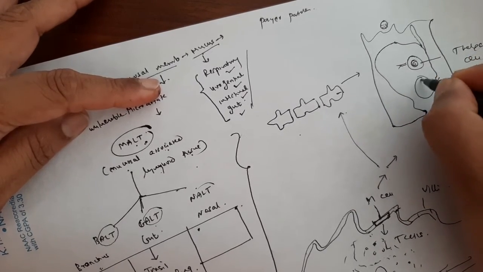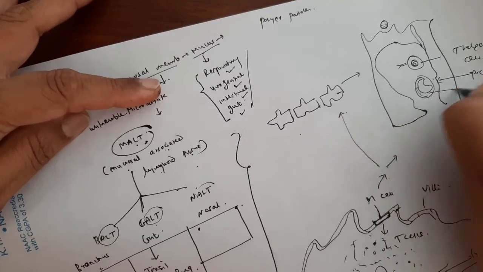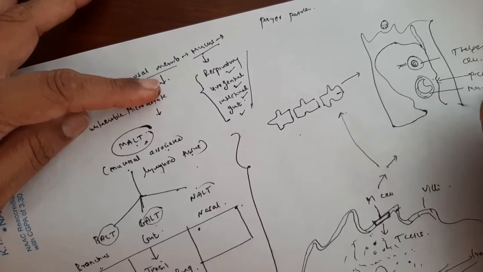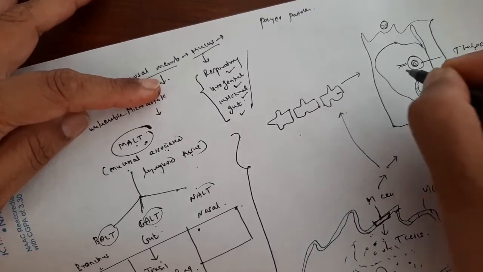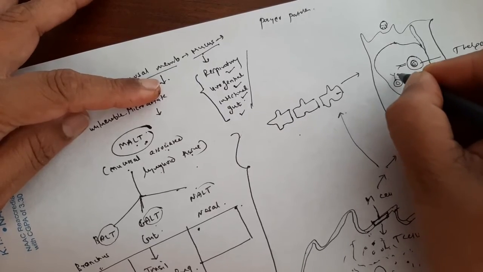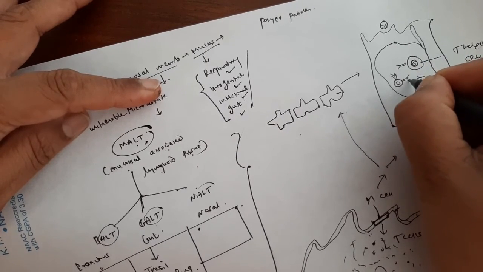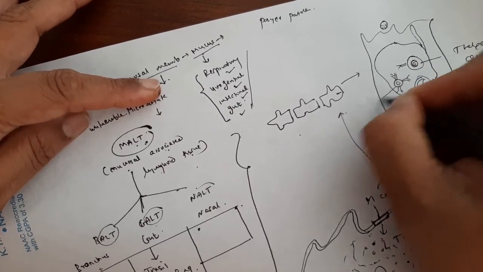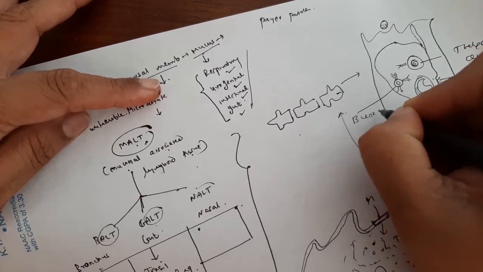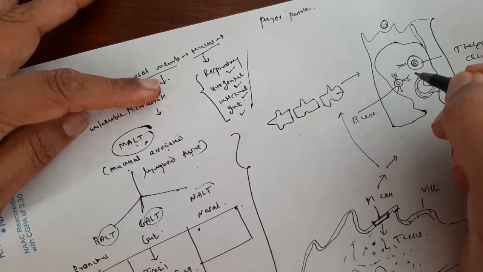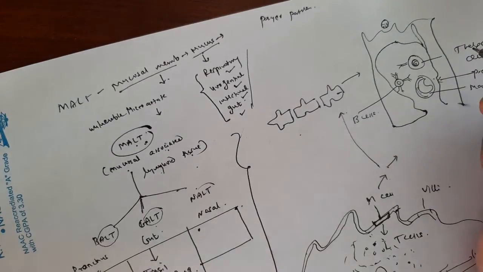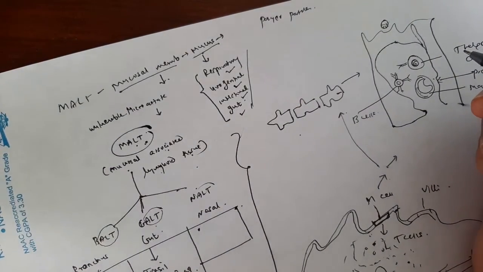The pocket is filled with macrophages. The pocket is filled with B cells. And therefore the M cell has a specialized function.